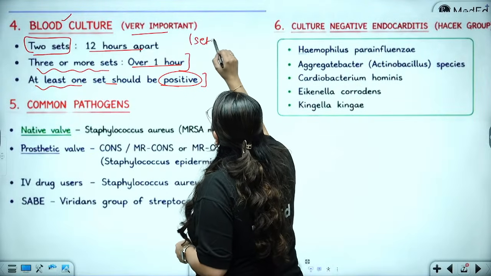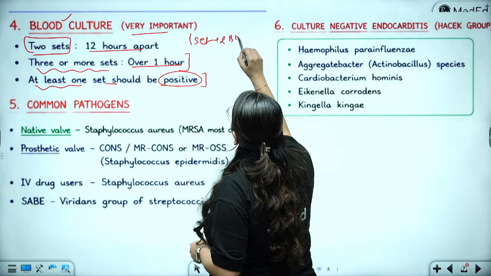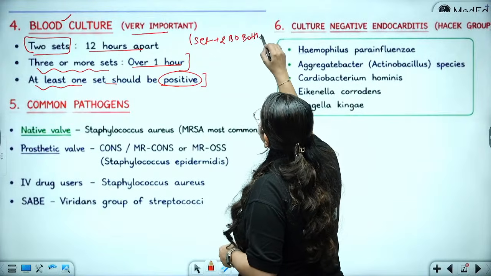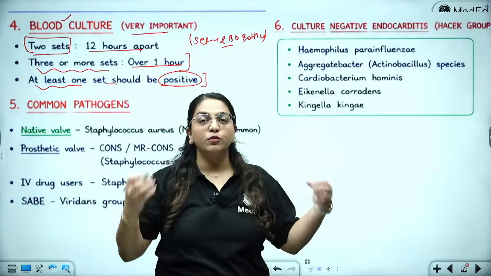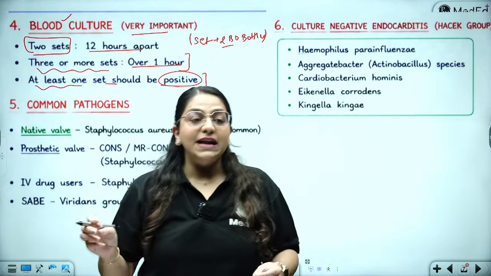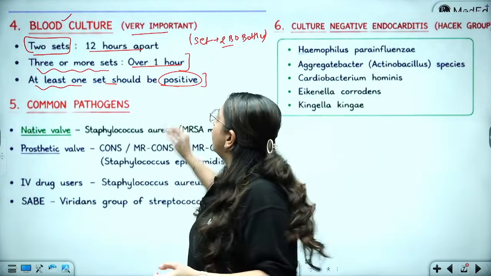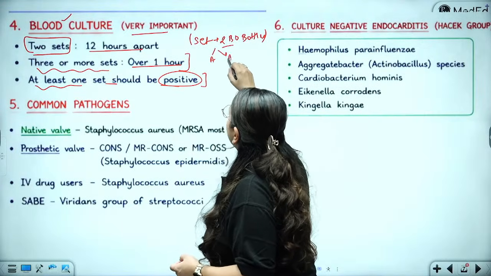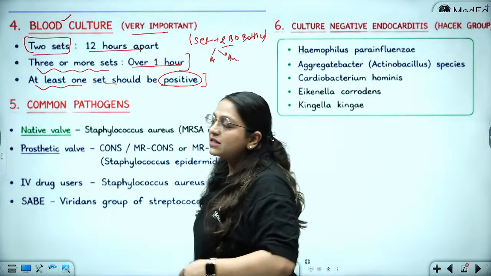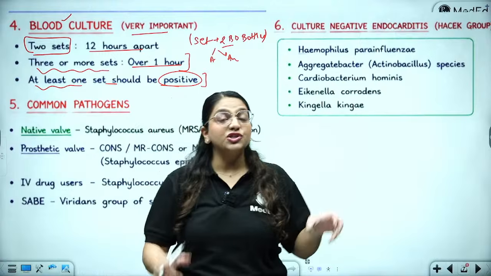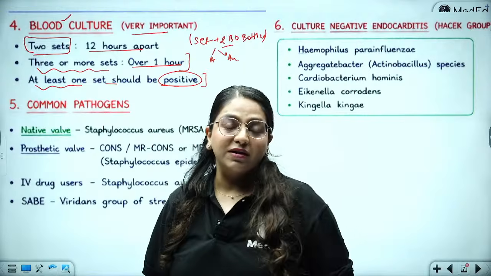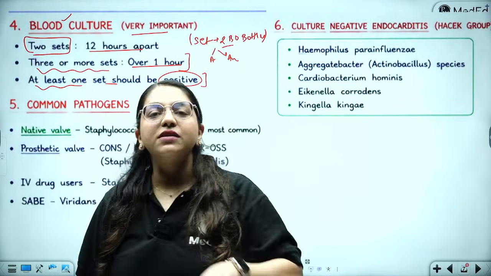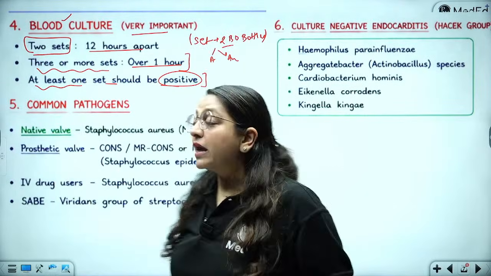What is the meaning of a set? One set of blood culture includes 2 blood culture bottles, okay? Why are we sending 2 blood culture bottles? They have to be taken from 2 separate sites on the body. That is a set. One needs to go for aerobic incubation and one needs to go for anaerobic incubation, okay? This means a set. So such sets you have to collect 2 and 3. It does not mean 2 bottles or 3 bottles. It means 2 sets of bottles and 3 sets of bottles, okay? I hope you understand that.